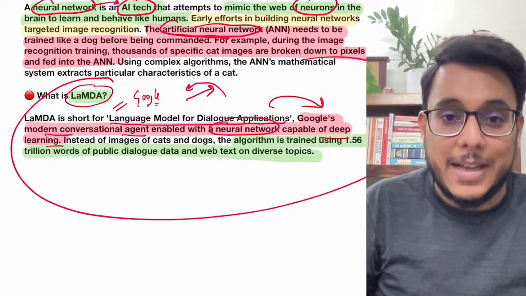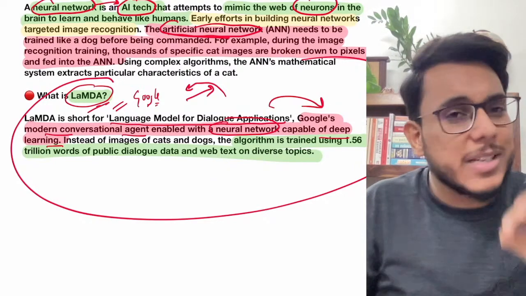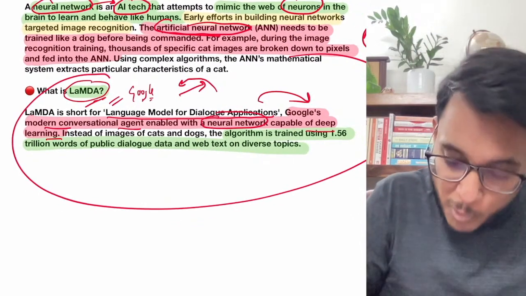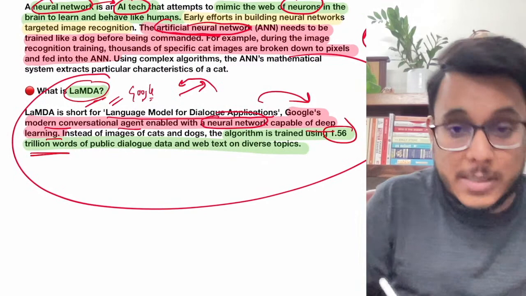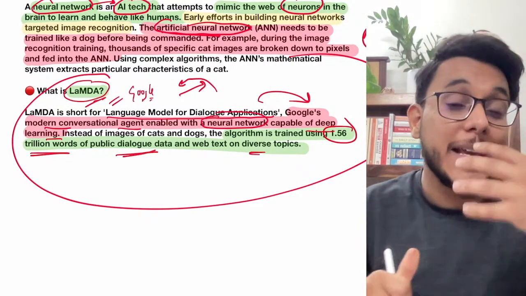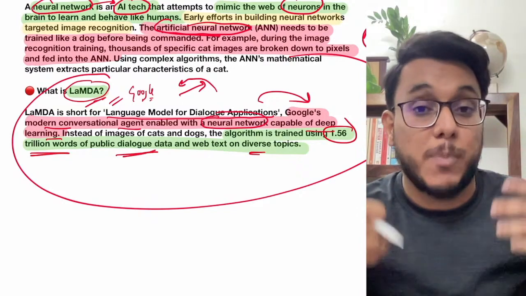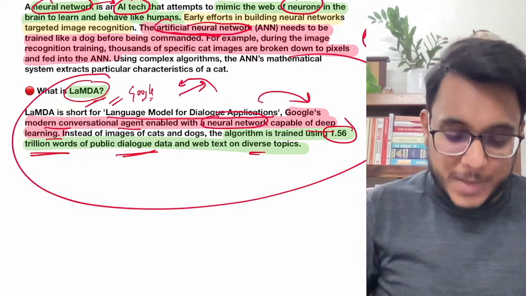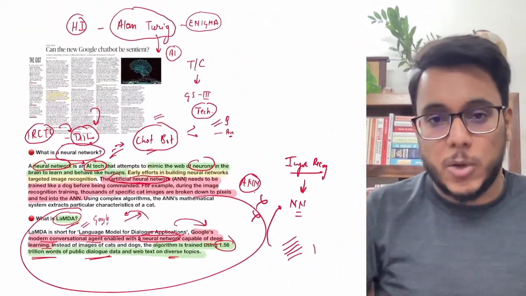Now guys, understand this LaMDA, it is different. Why? Because it doesn't just recognize the images, etc. Now in this, 1.56 trillion words have been fed, public dialogue data have been fed, and it can actually engage in social topics, social issues, political issues, economical issues. Fine, it is very much sophisticated. Clear? So this is about this particular article.